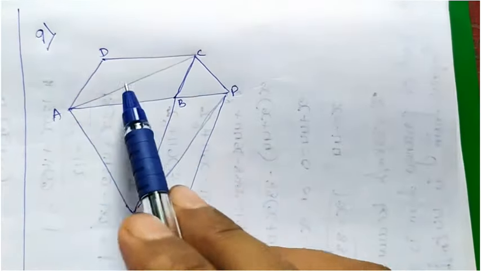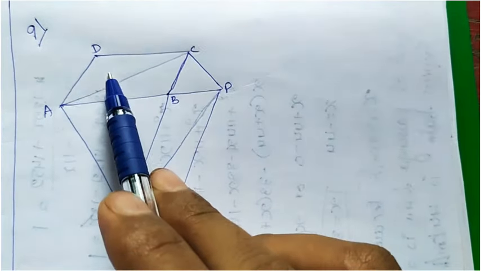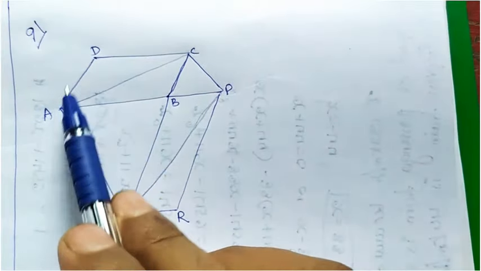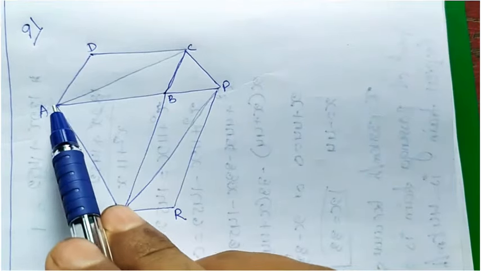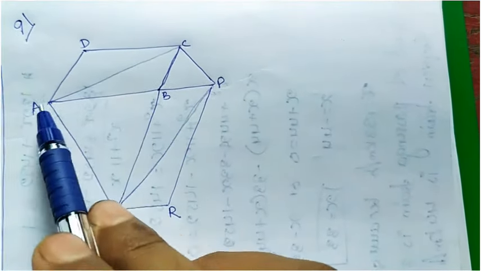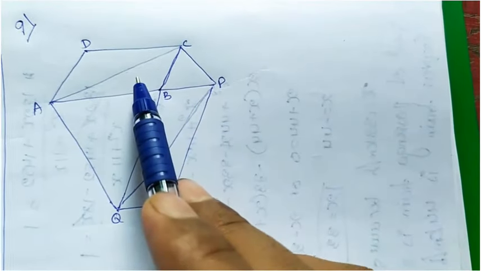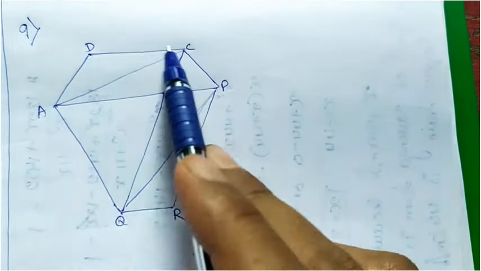Here we joined AC, which will be the diagonal, so it will divide it into two equal parts. Or else you can say that ADC is half of ABCD. The small triangle will be half of the whole parallelogram, or ABC is a triangle which will be half of the whole parallelogram ABCD.